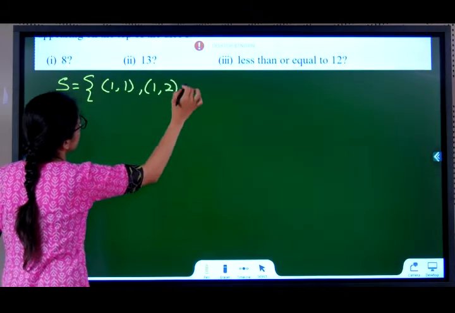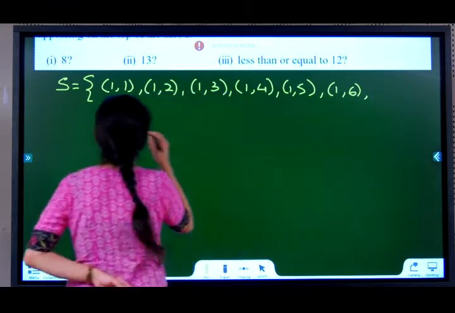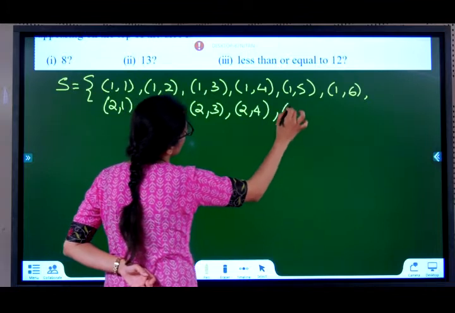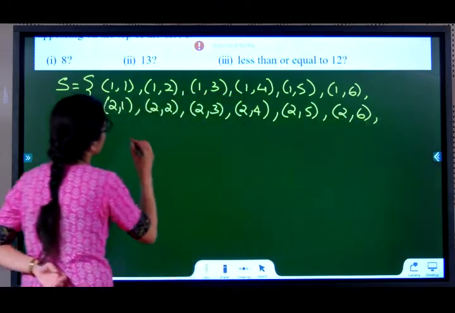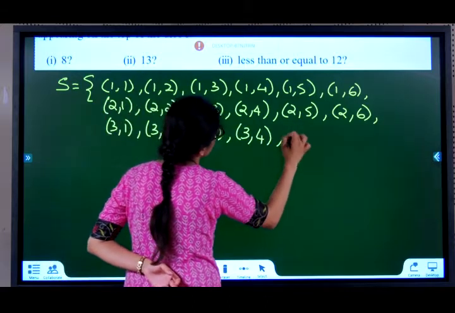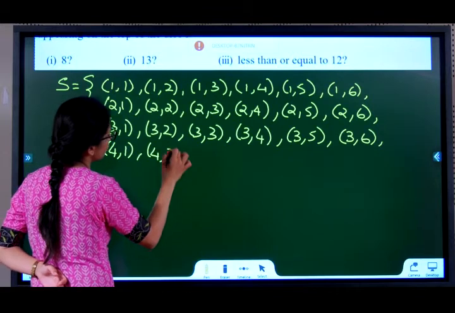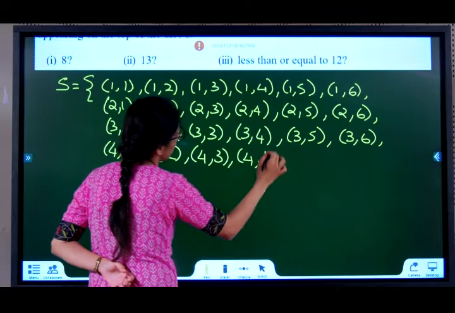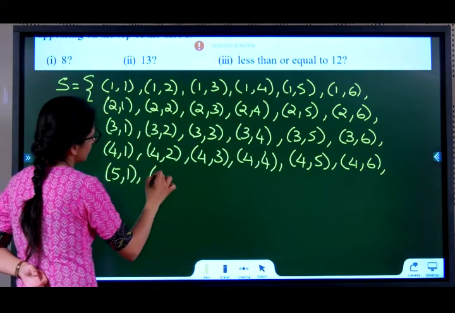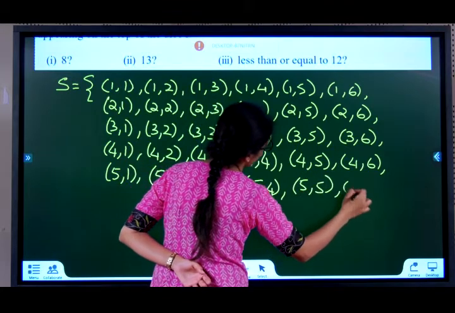1 1, 1 2, 1 3, 1 4, 1 5, 1 6, 2 1, 2 2, 2 3, 2 4, 2 5, 2 6, 3 1, 3 2, 3 3, 3 4, 3 5, 3 6, 4 1, 4 2, 4 3, 4 4, 4 5, 4 6, 5 1, 5 2, 5 3, 5 4, 5 5, 5 6.